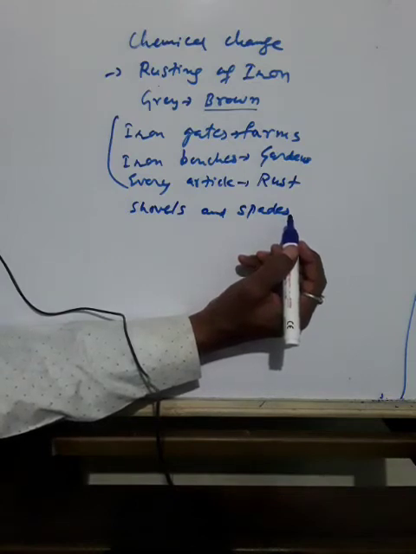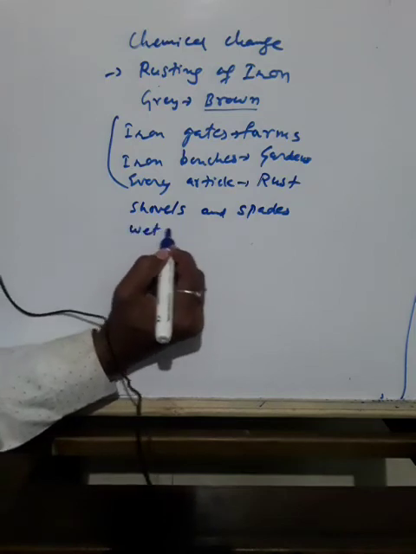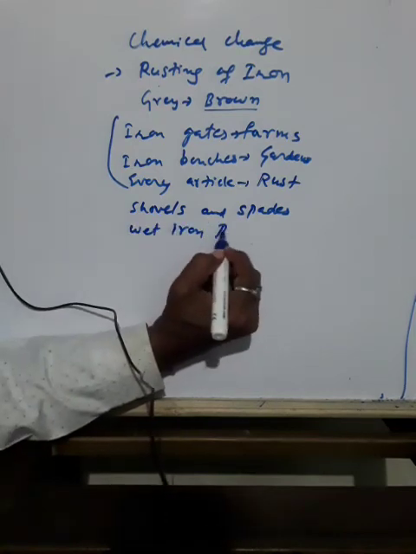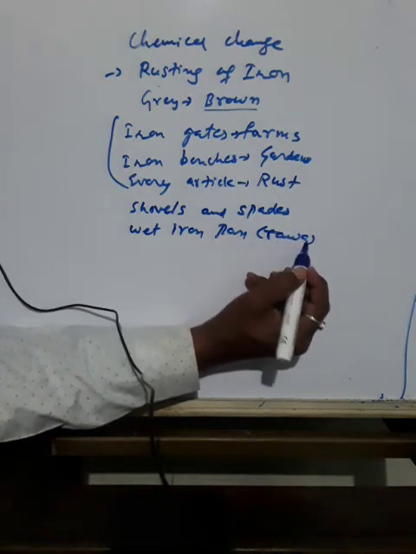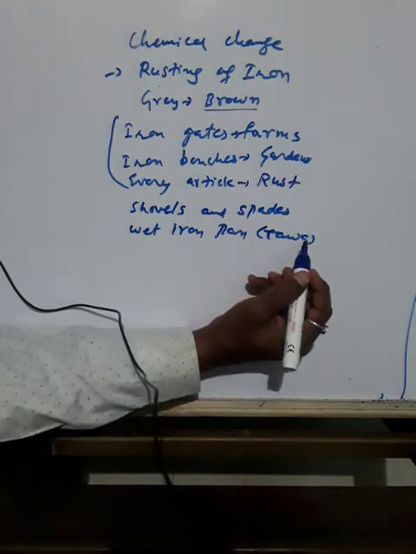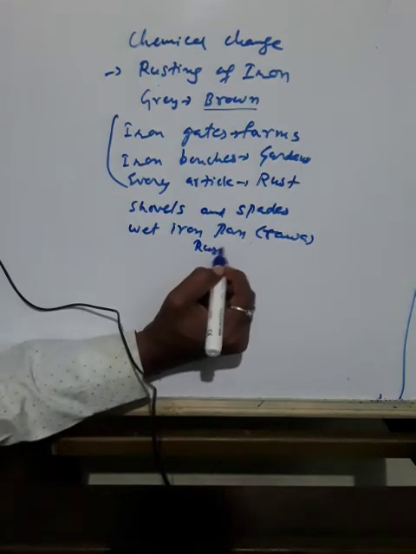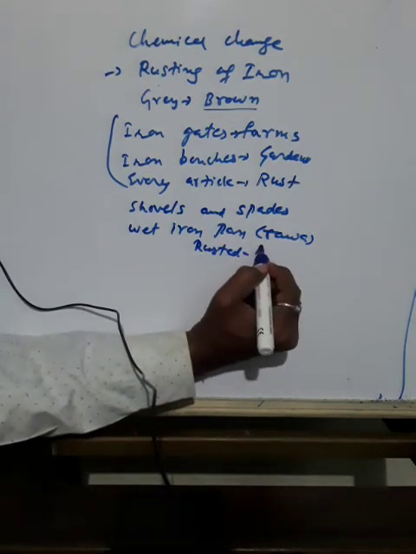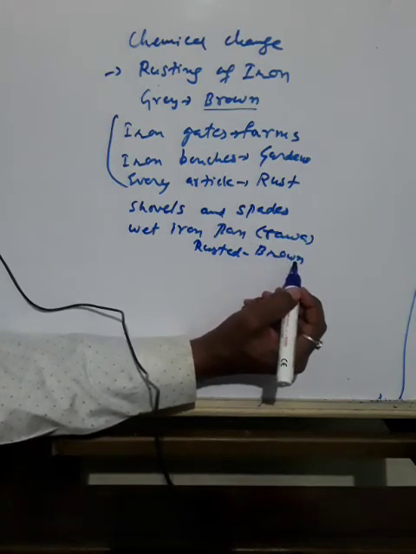In the kitchen, there is a wet iron pan, that is called tawa, which often gets rusted if it is kept open for some time without using it, changing its color to brown.